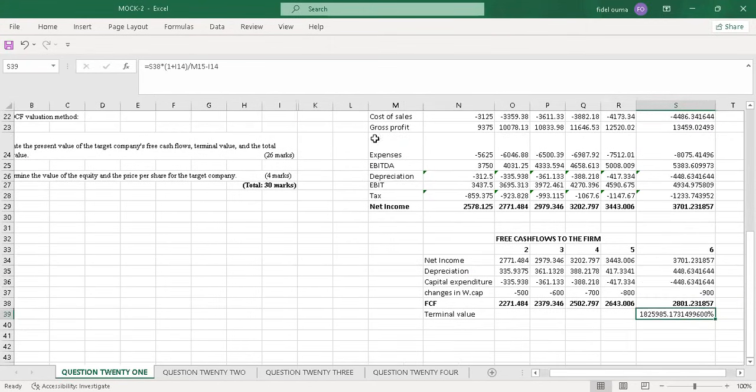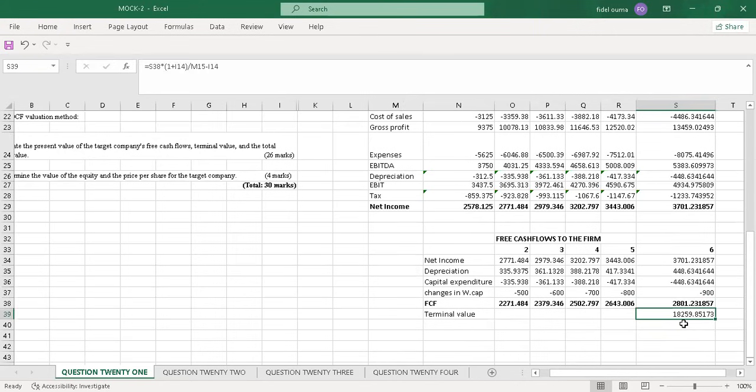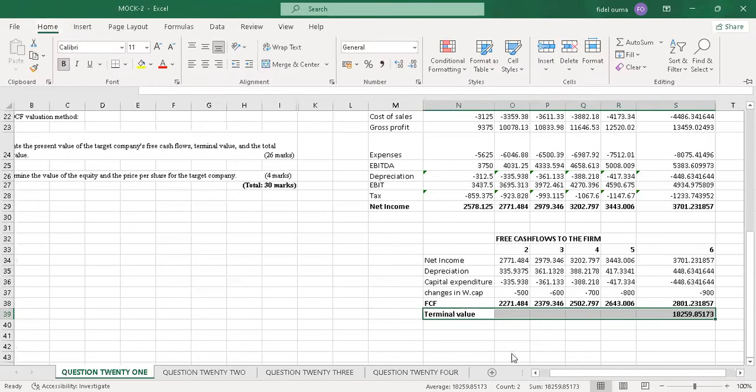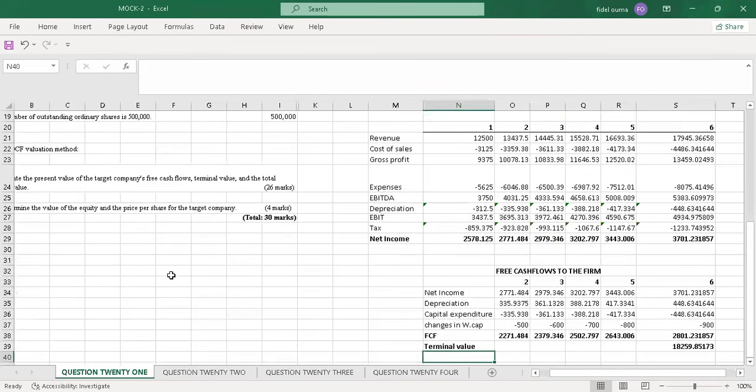Once I enter, let me remove the percentage. So I'll have this as the terminal value. Let me highlight it. My terminal value was 18,259.85173. So by that I've answered terminal value. And now the other part.